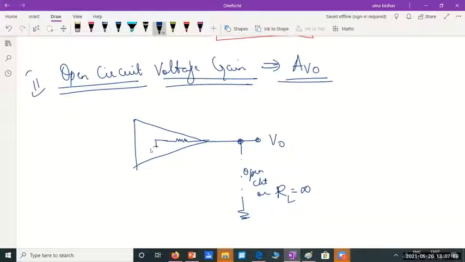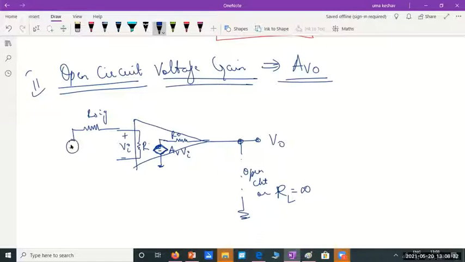As usual, this amplifier has a dependent voltage source and an output impedance. The value of this is AV times Vi. Here I have a resistance Ri. Here I have the input voltage Vi. Here you have Rsig.